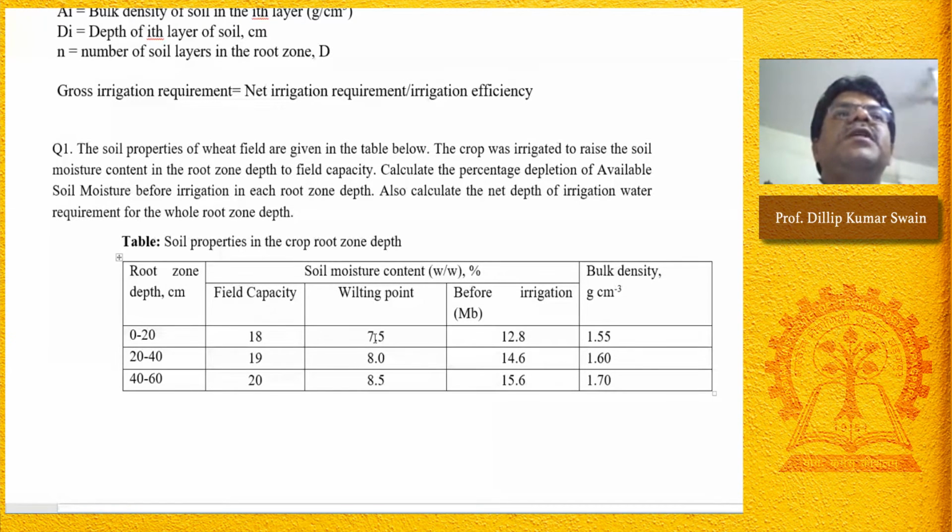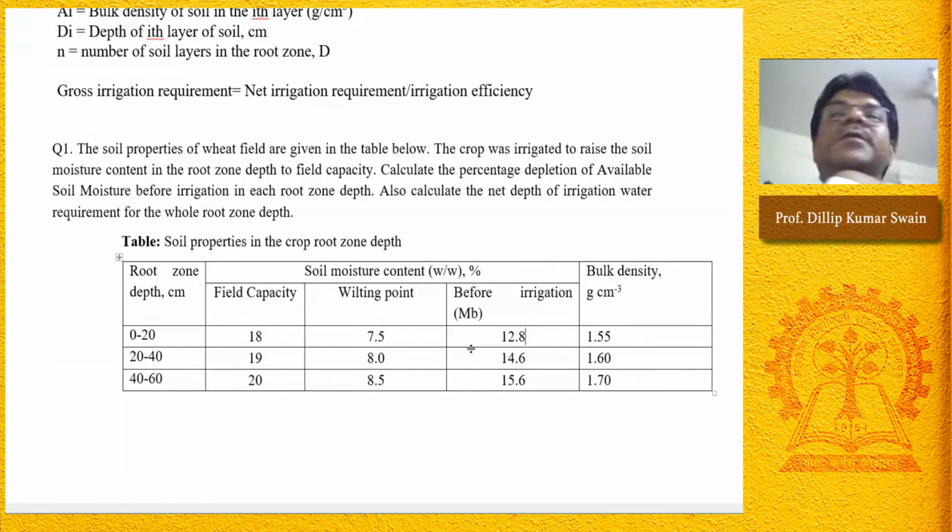Suppose this becomes 5 centimeter, and this becomes 2 centimeter. Then 2 by 5 is the percentage of depletion. If this is 5 centimeter and 18 minus 12.8 becomes 2 centimeter, then percent depletion is 2 by 5. Of the total available water, out of 5 centimeter, 2 centimeter have been depleted. That is the percentage.